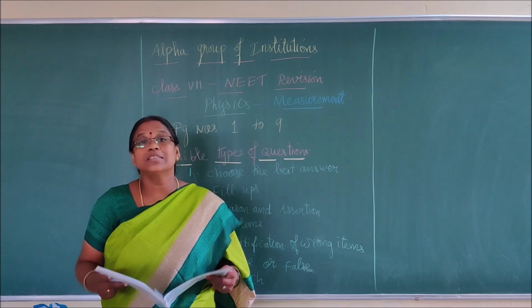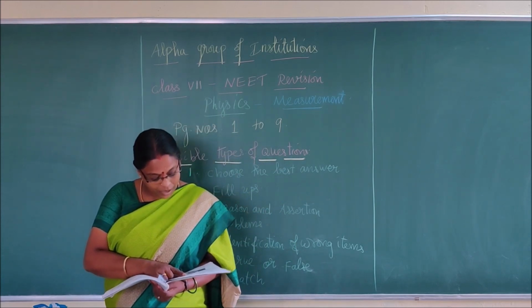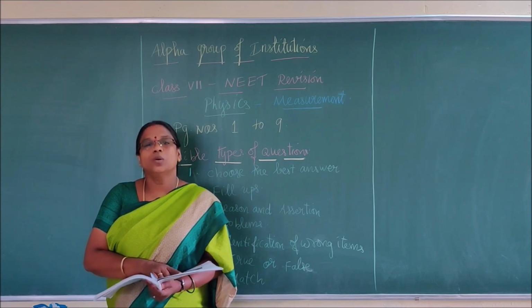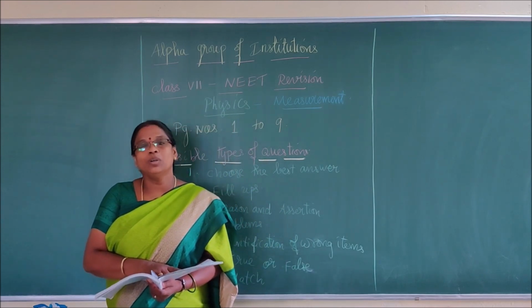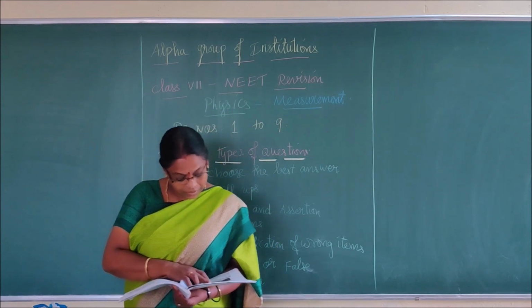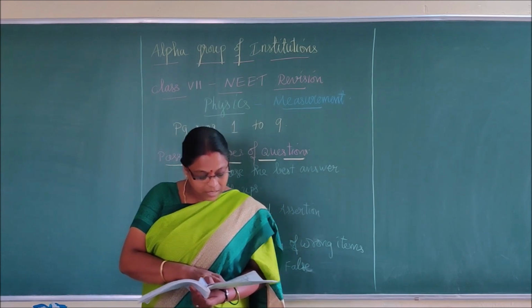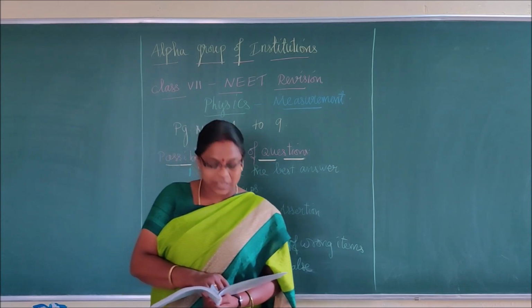Under the heading Physics, Technology and Society, start from the second line. Working of heat engines gave rise to what field? Thermodynamics. Say the word thermodynamics.